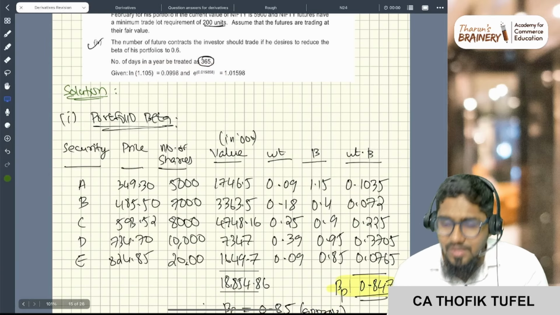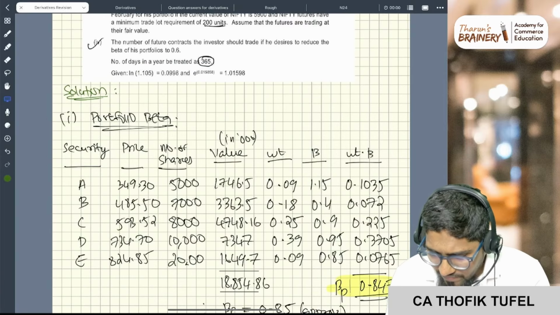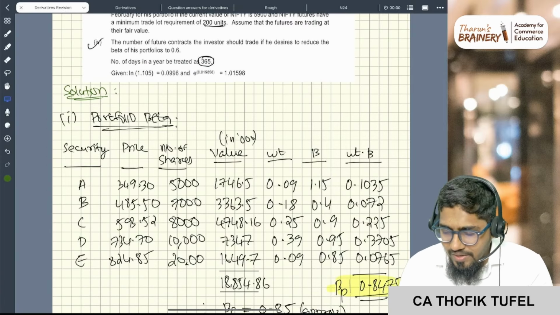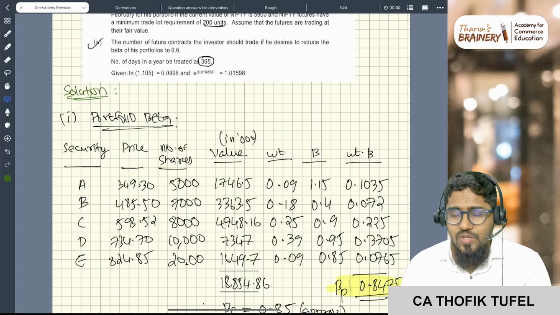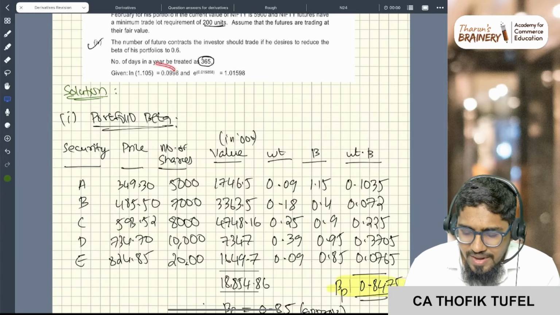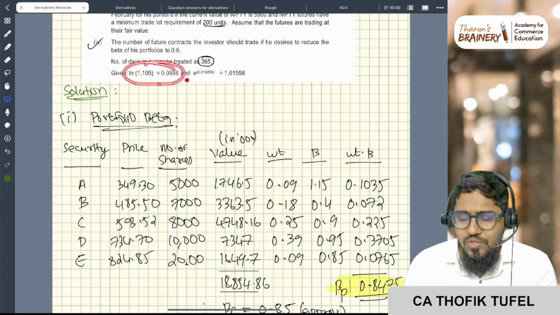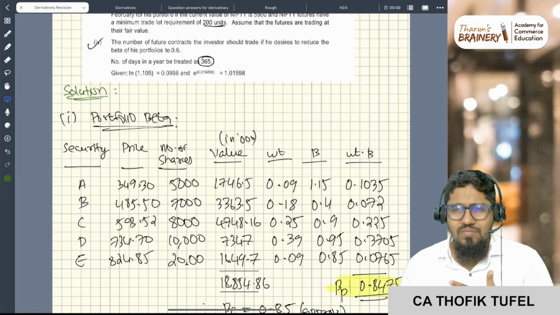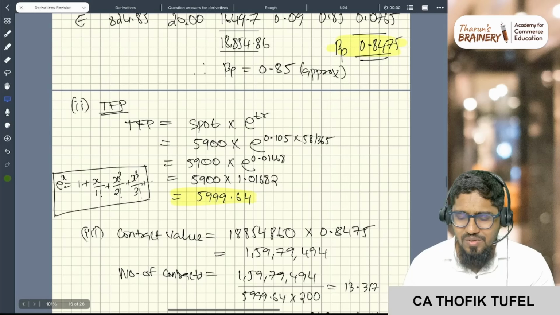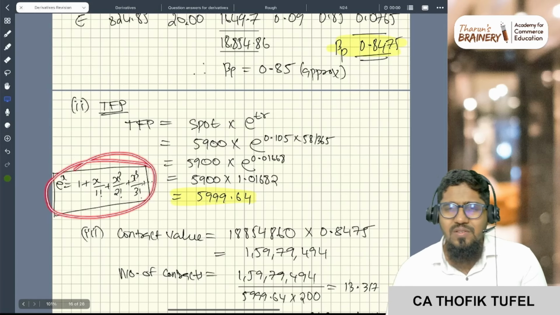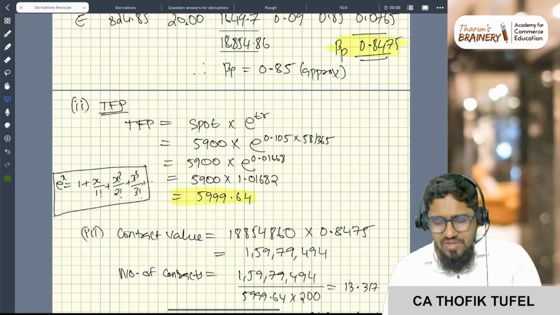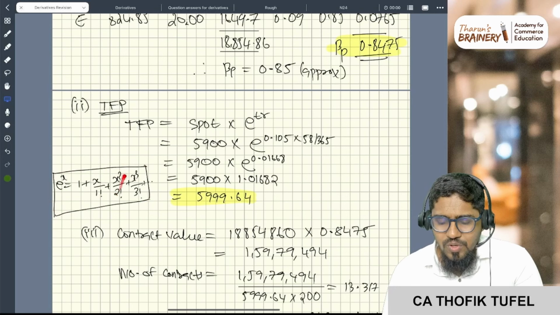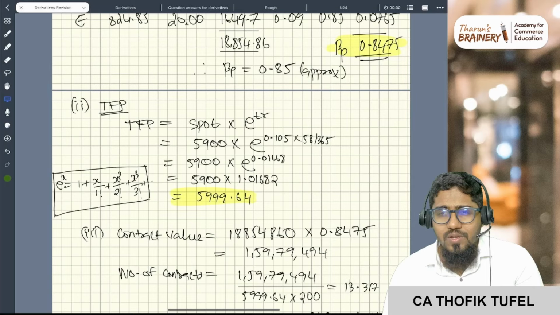See, if you are having some confusion like this, you see here natural log is given. So using natural log also you can do all these things, but few people will understand, few people will not understand. So for safety purpose you should know this: 1 plus x by 1 factorial plus x square by 2 factorial plus x cube by 3 factorial.